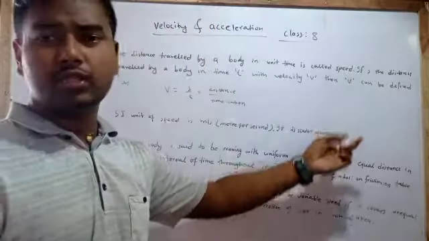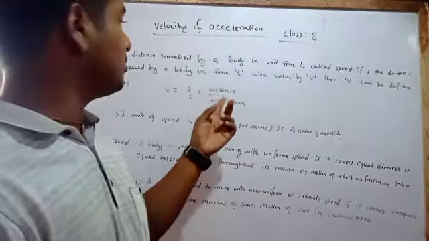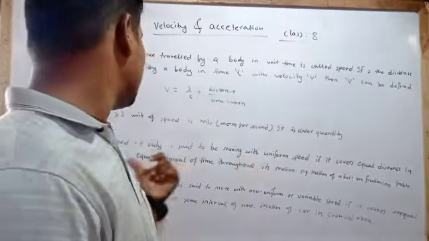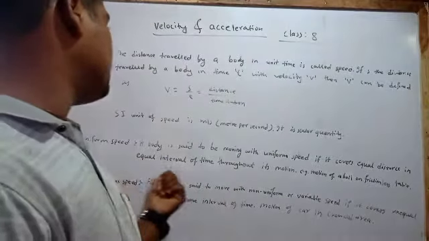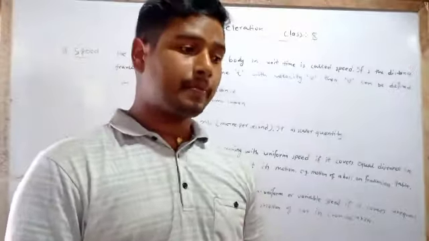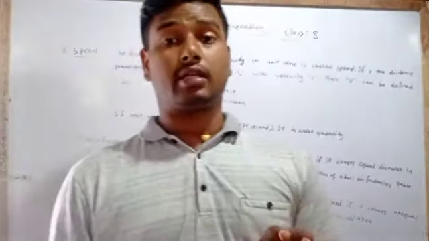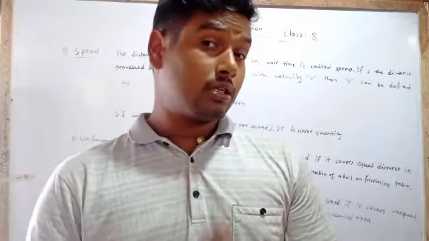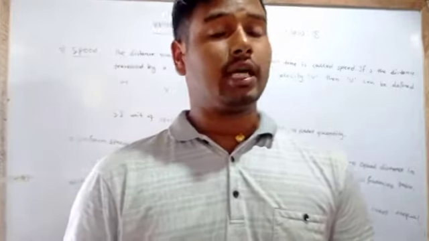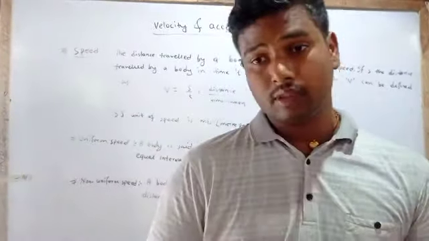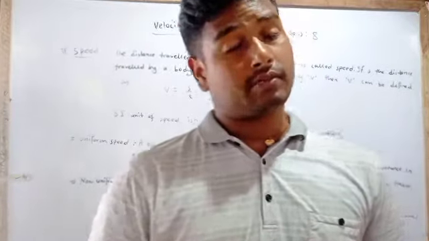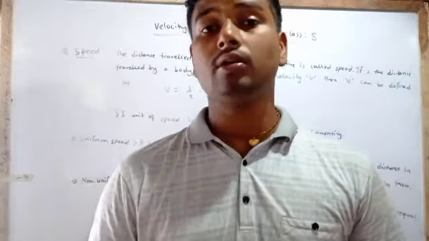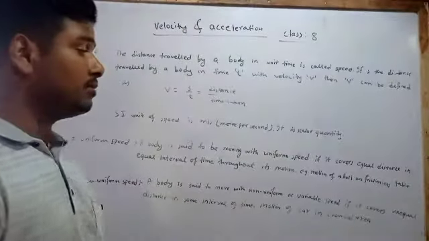Here it is denoted by V. Its formula is distance divided by time taken. Its unit is meter per second, and it is a scalar quantity. Similarly, we are going to define uniform speed. Uniform speed means that in each second, or in equal intervals of time, the moving body covers the same distance. That type of speed is called uniform speed. Whereas if in equal intervals of time the moving object covers unequal distances, that type of motion or speed is called non-uniform speed.